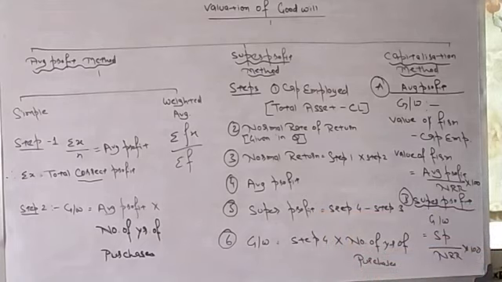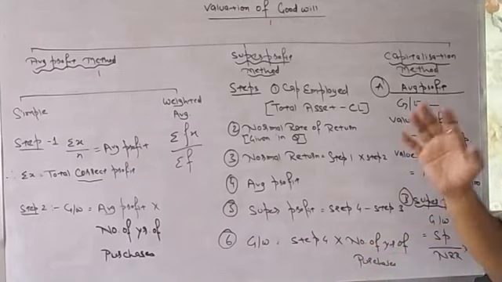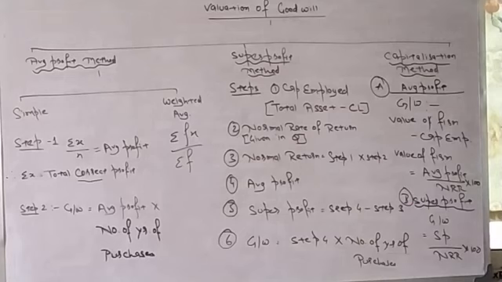Now goodwill. Step 5 into number of years of purchase. Super profit into number of years of purchase. Number of years of purchase will be given in your question. So these are the steps you need to follow to calculate super profit.